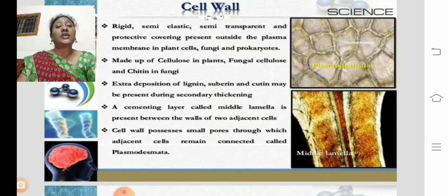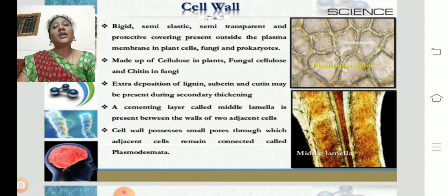It is a covering present outside the plasma membrane in a plant cell. So we find the cell wall only in the plant cell. We don't find it in the animal cell. But we can find it even in fungi. Mushrooms are fungi. Bread mold is a fungus. In a fungus we can find a cell wall.